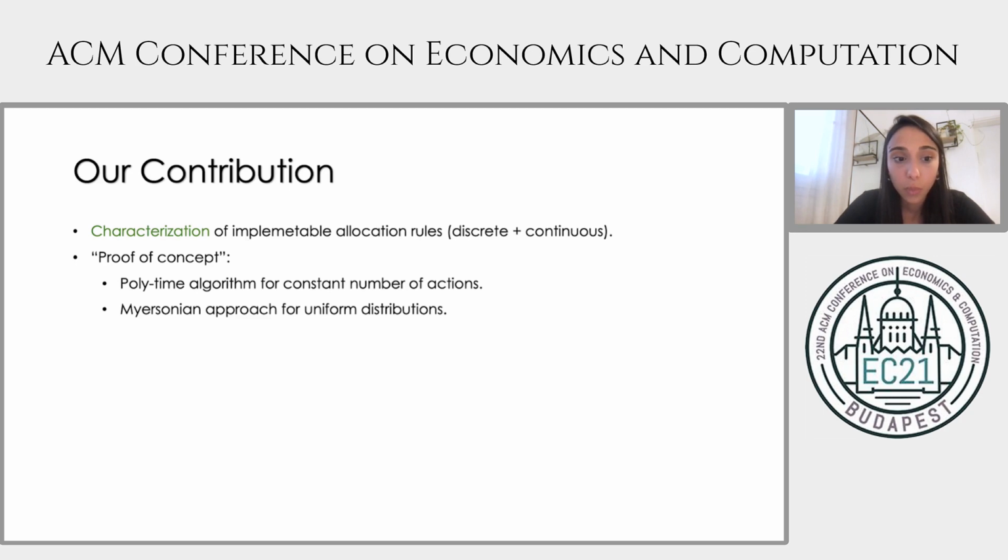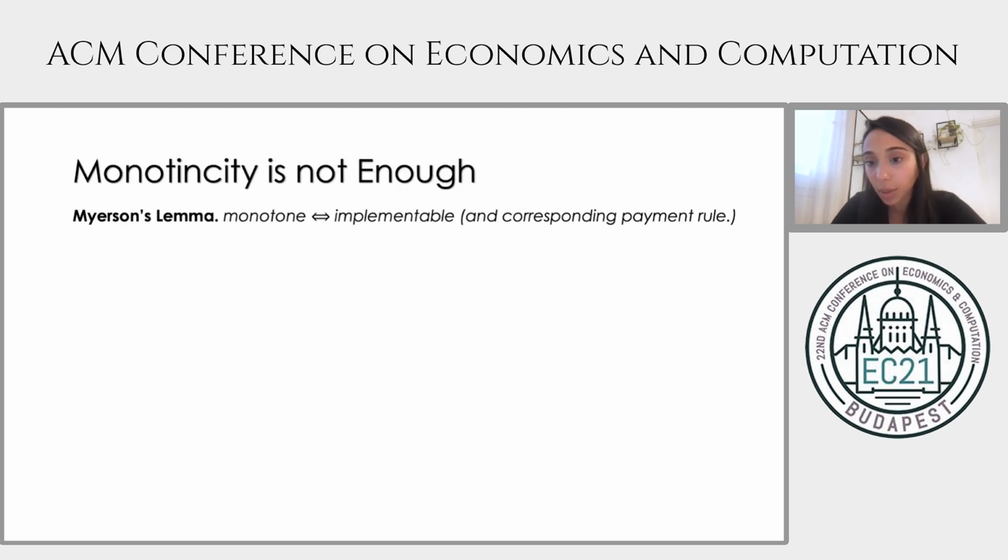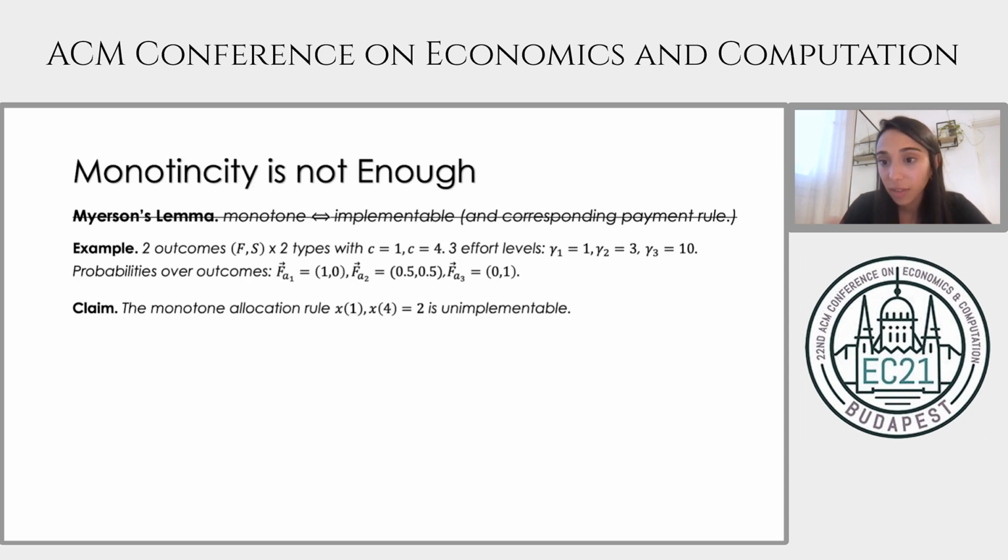One of the most useful tools for single-parameter mechanism design is Myerson's theory. This theory provides a characterization of implementable allocation rules, which says that an allocation rule is implementable if and only if it is monotone. We showed that this lemma fails for our setting by providing an example of a monotone allocation rule that is not implementable. The proof is technical. It follows from writing down the incentive compatibility constraints and showing that they lead to a contradiction.